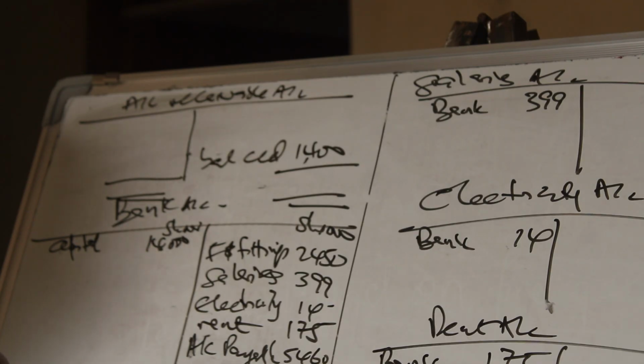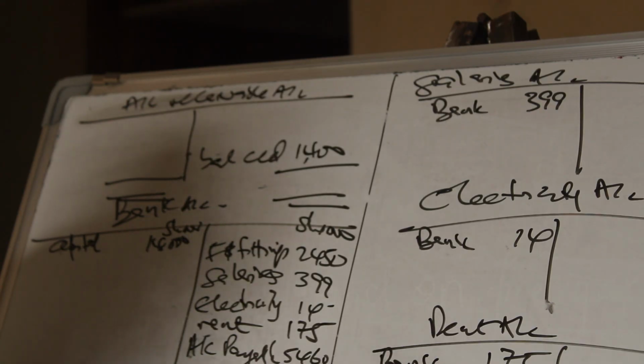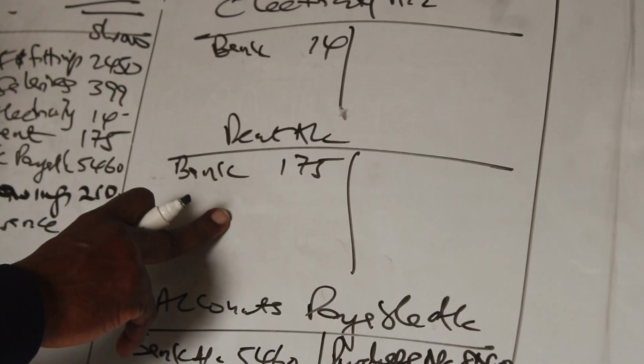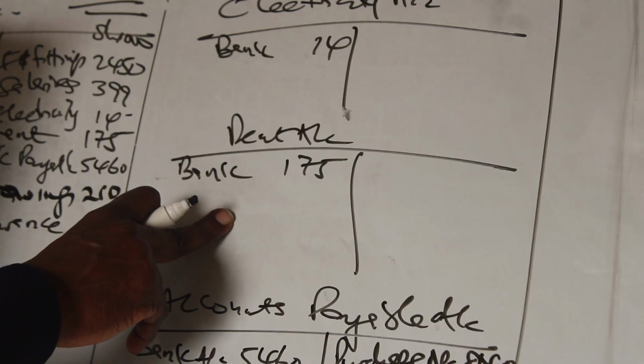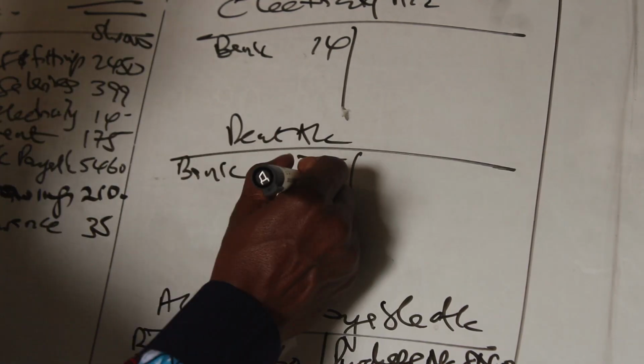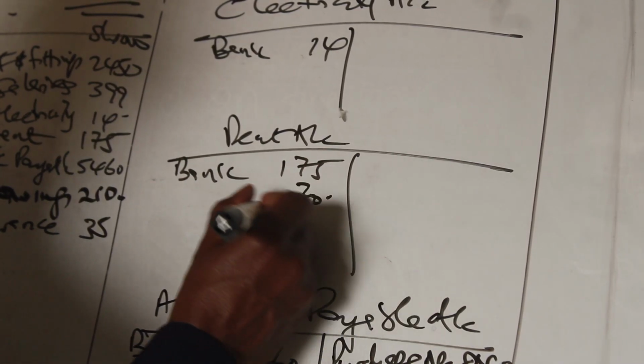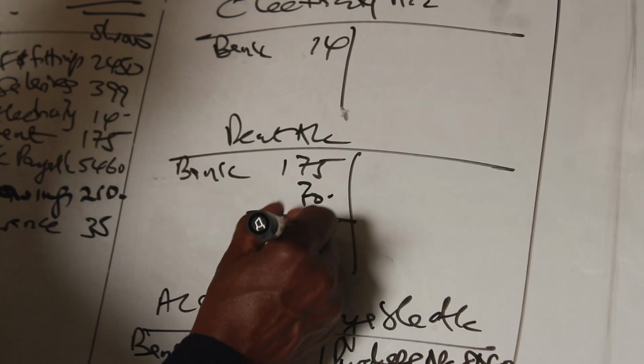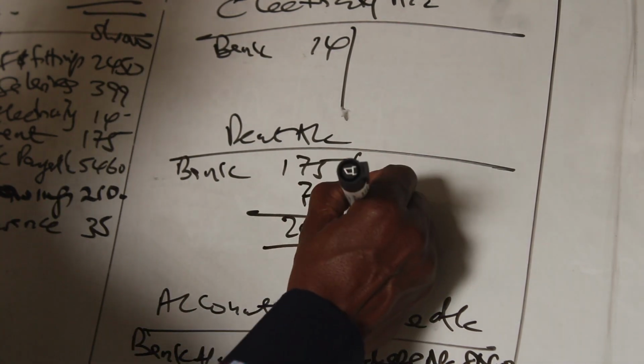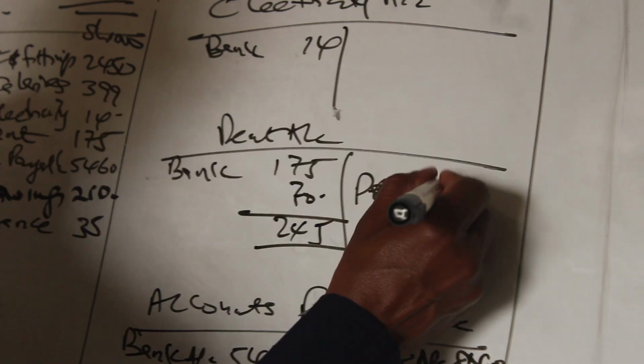Rent accrued as at the 30th of June is 70. So rent is not just this; we have rent which has not been paid, amounting to 70. And therefore 245 becomes the total rent, which we take to the P&L account.